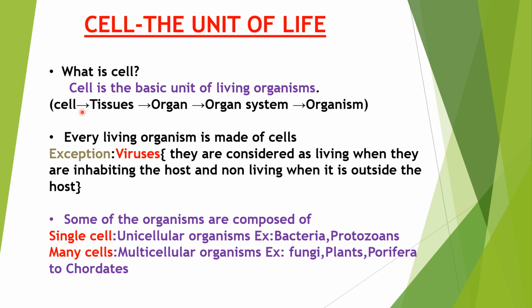These cells can form the tissues. In case of humans, a group of cells can form four different types of tissues called epithelial tissues, connective tissues, muscular tissues, and nervous tissue. And these tissues in turn form the organs, and organs form the organ systems, and organ systems eventually form one complete organism or one complete individual, right? So the organism is formed of a small basic unit which is called a cell. So it is about the cell.